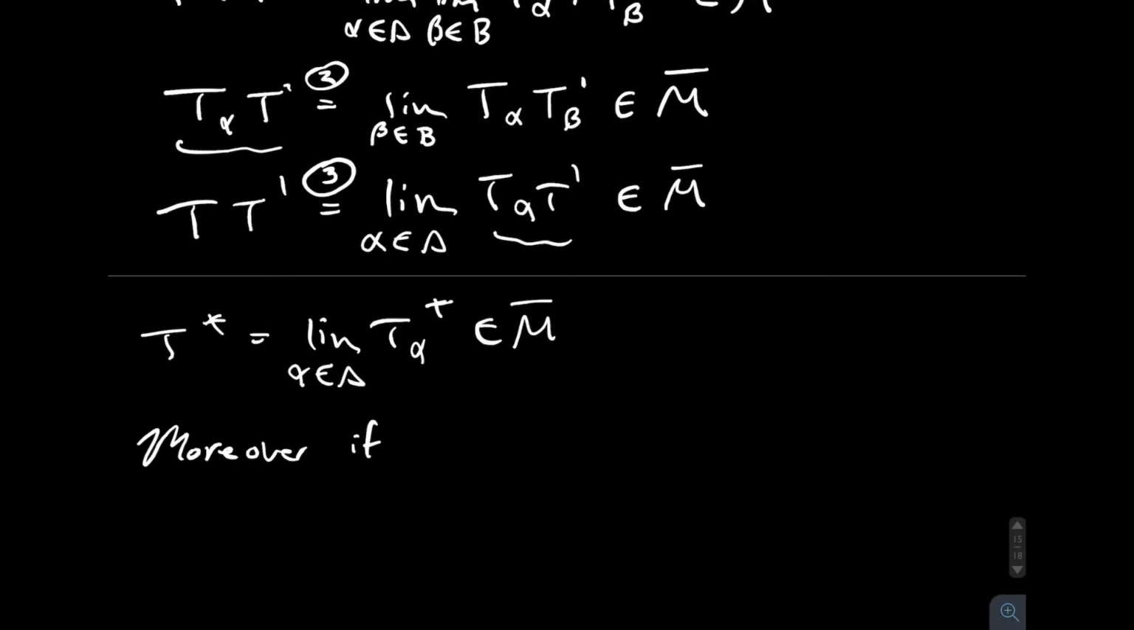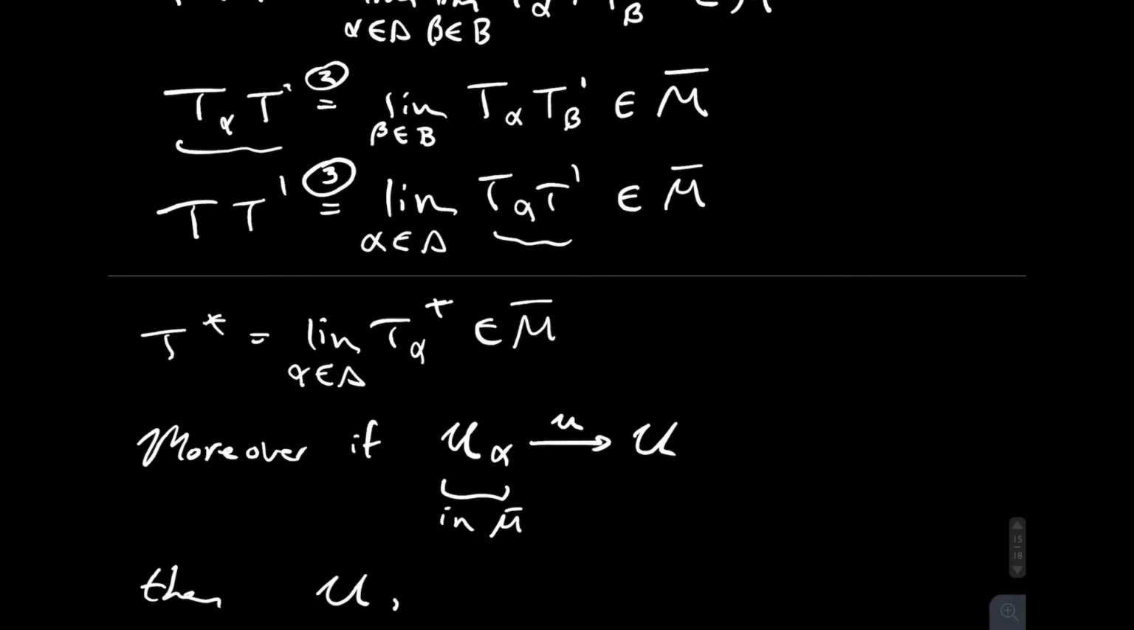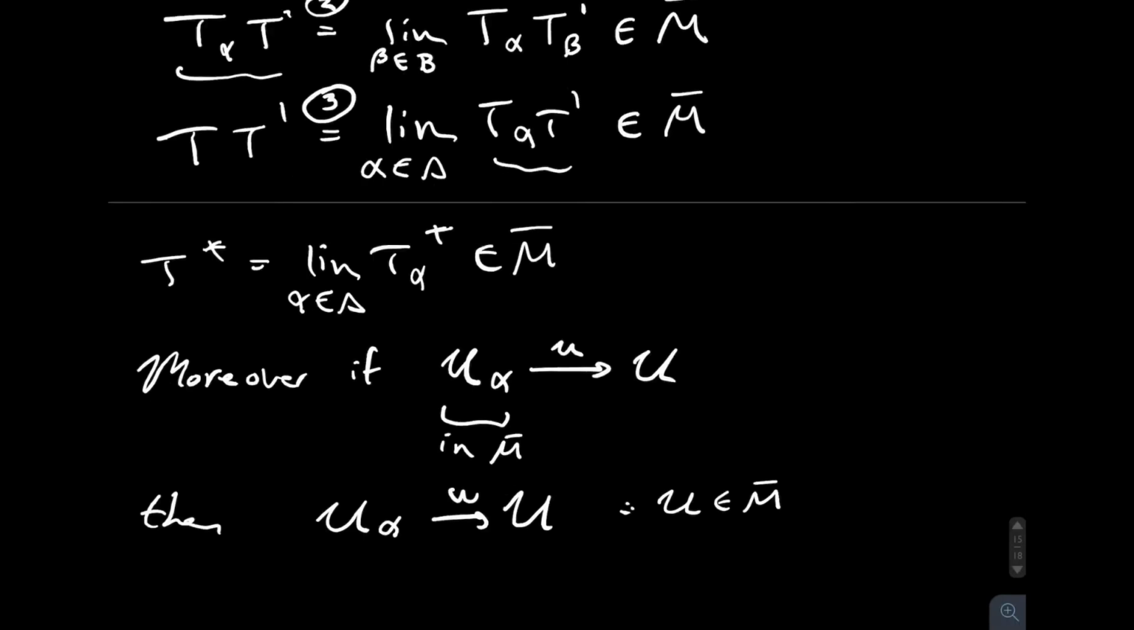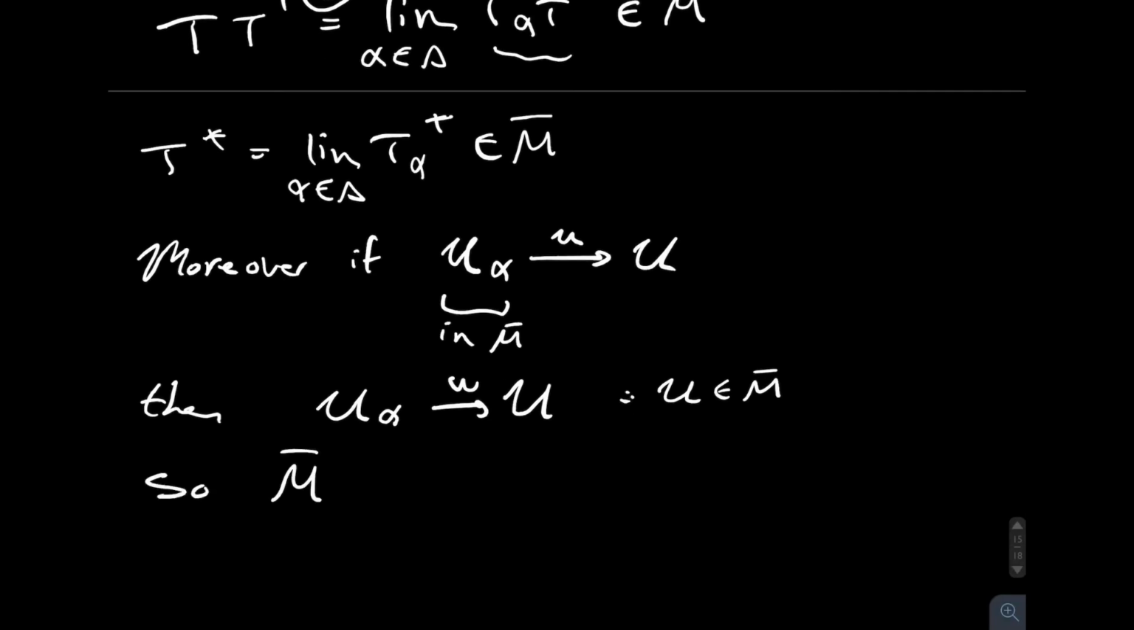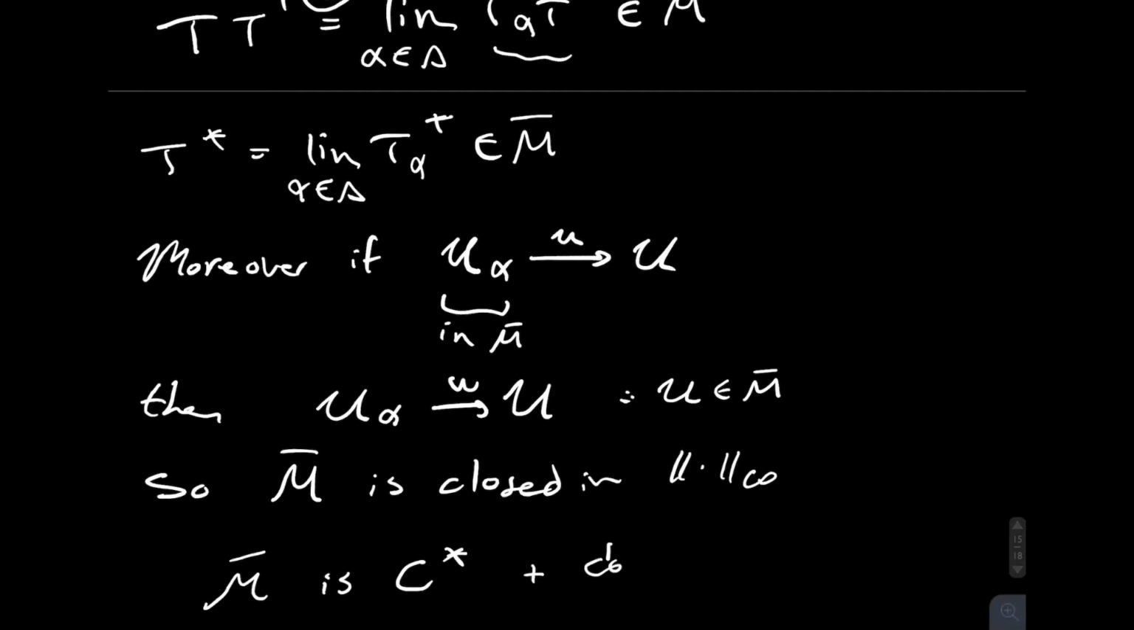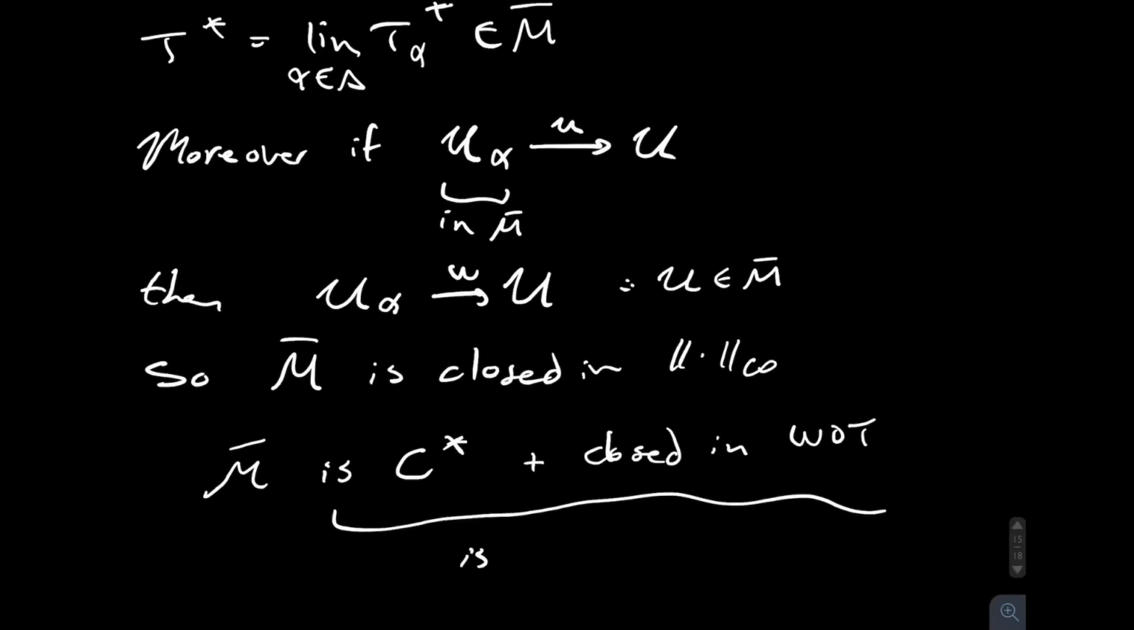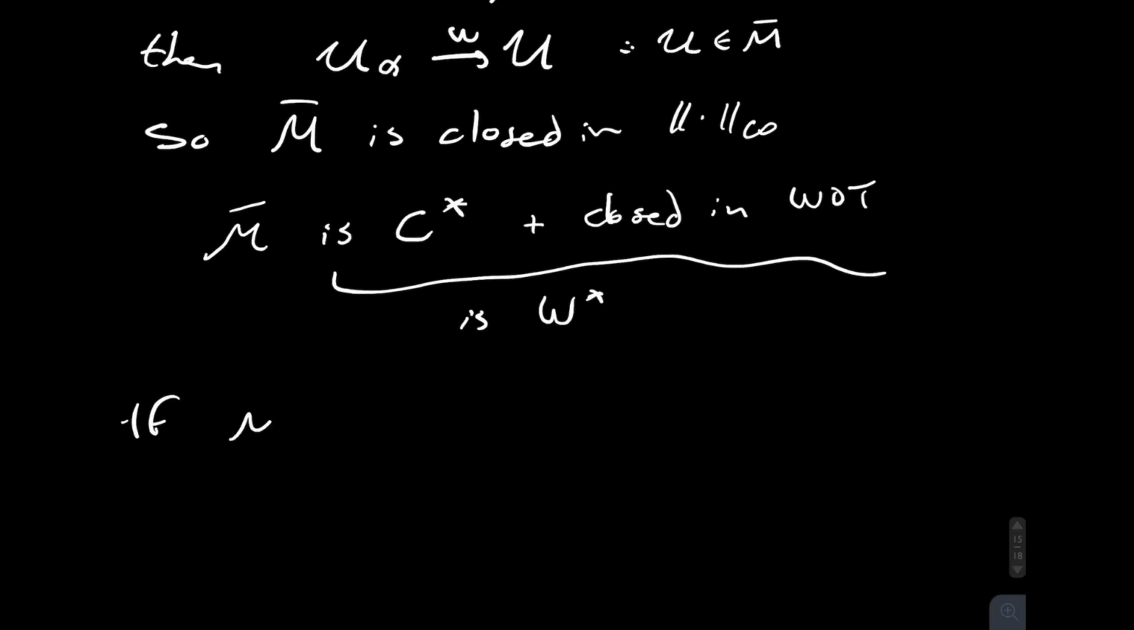Moreover, if we look at a net in the closure that converges in norm, well, because uniform convergence is stronger than weak convergence, we find that it converges within the closure. So the closure with respect to the weak operator topology is closed with respect to the norm topology, and therefore it is a C-star algebra. And moreover, by definition, it's already closed in the weak operator topology, therefore it's a W-star algebra.